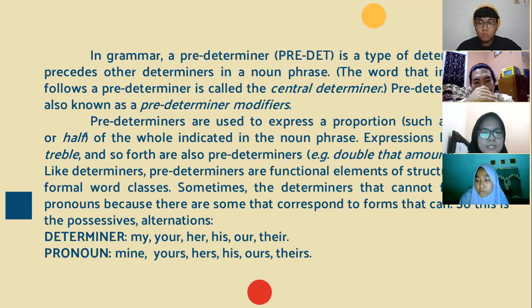Expressions like double, treble, and so forth are also predeterminers. Example: double that amount. Besides that, like determiners, predeterminers are functional elements of structure and not formal word classes. And sometimes the determiner cannot function as a pronoun, although there are some that correspond to forms that can. So this is the possessive alternation. Determiners: my, your, her, his, our, their. Pronouns: mine, yours, hers, his, ours, theirs. Next slide, please.